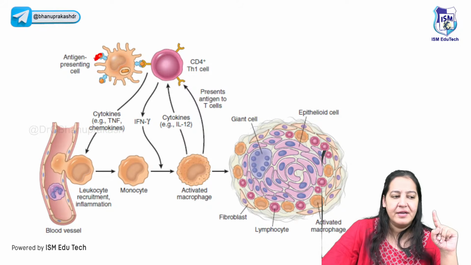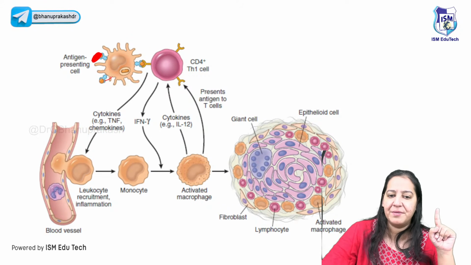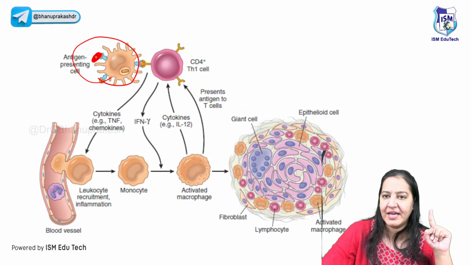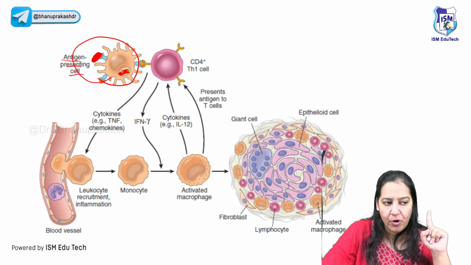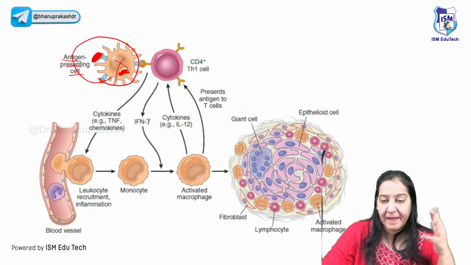This is the antigen. As soon as the antigen enters the human body, the first cell is the antigen presenting cell, which engulfs it. Can you see? The antigen is engulfed by the antigen presenting cell. The antigen is inside the cell now. But this antigen cannot be degraded. It is a non-degradable antigen. It is not degraded, it is not phagocytized.